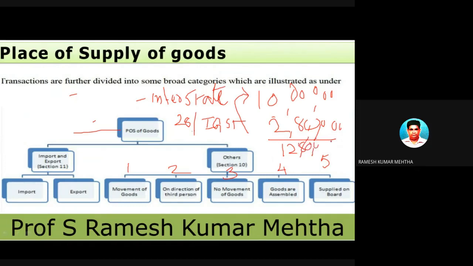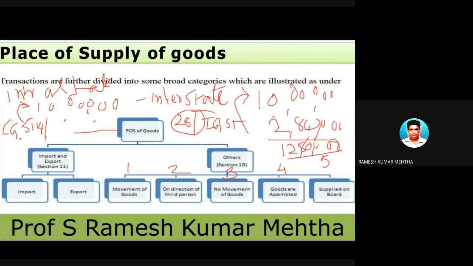But on the other side, if it is a case of intrastate, then we are going to levy on this 10 lakh rupees value of goods. We will have a separate chapter on valuation of goods. Assuming the valuation of the goods is 10 lakhs, then we are going to levy CGST of 14 percent, exactly half of 28 percent, and SGST of 14 percent.